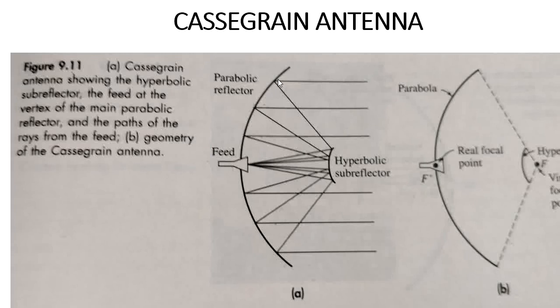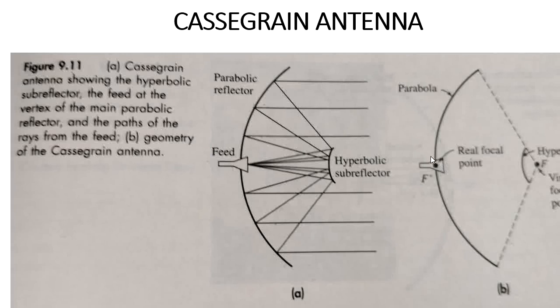One reflector we call a parabolic reflector, that is this one, the larger reflector shape, and the other one is the hyperbolic subreflector, the smaller shape. Here we kept the feed at the vertex point of the parabolic reflector.